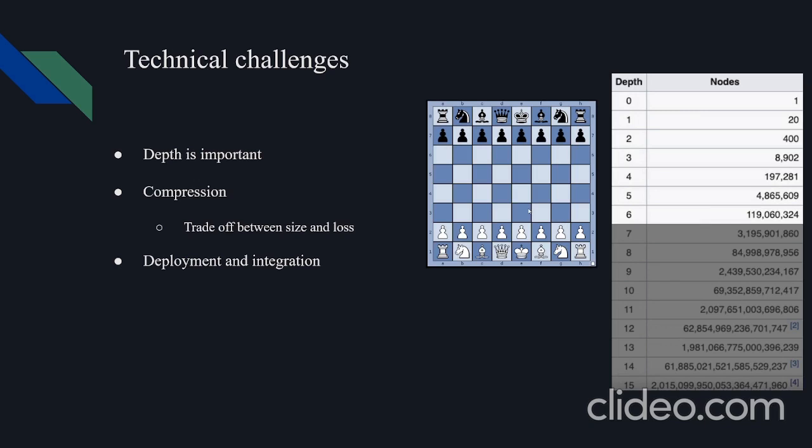This challenge is very technically challenging because we want to look as far into the future as possible. This is a table showing the number of board states, looking from the starting position, at different depths. So we want to look as deep as possible to find the best move. It's also challenging because we need to find a good trade-off between size and loss when doing compression, and the deployment was a challenge because integrating two different code sources was very tough.